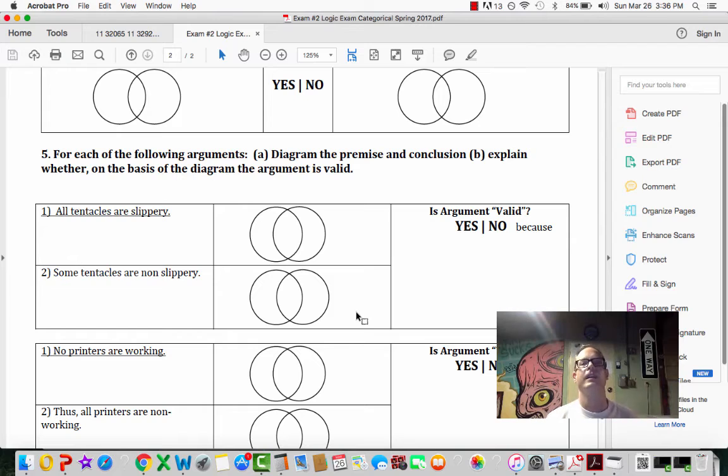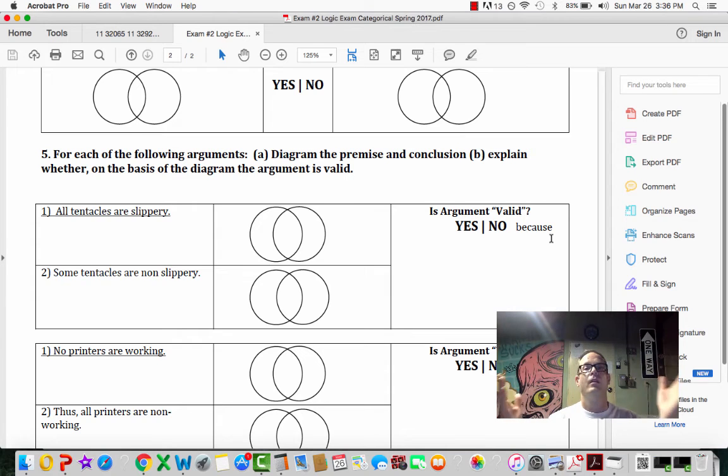Here's how we'll work validity, right? You'll diagram the sentence, and then you'll diagram the other sentence. If the pictures are the same, then that means that the meaning of the sentences are the same. And because the meaning of the sentences are the same, they're always going to be true and false under the same conditions. And so that's what you'll do for me here. You'll diagram each sentence, and you tell me whether it's valid, and then why.